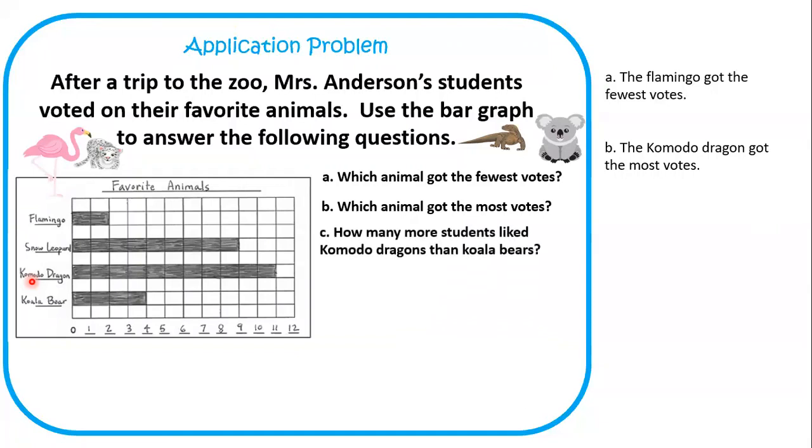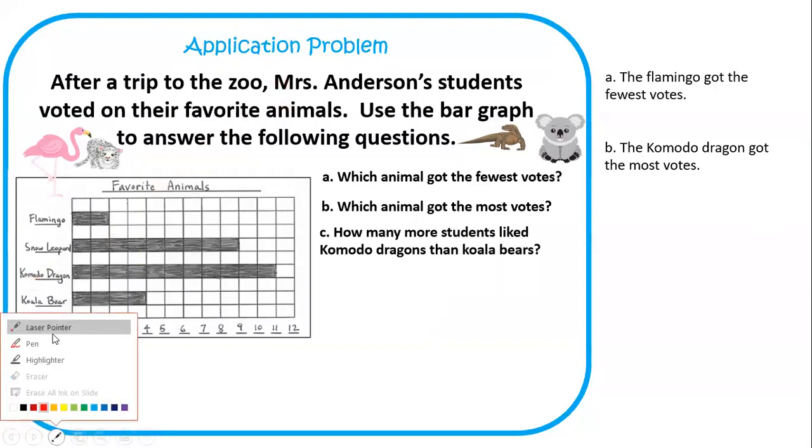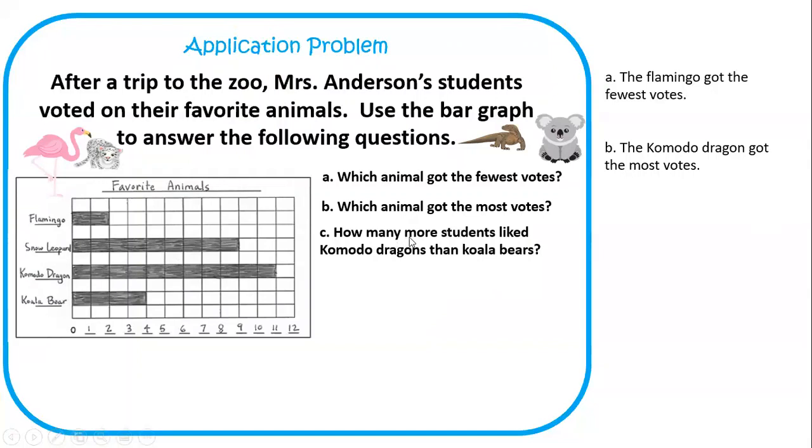How many more students liked Komodo dragons than koala bears? Okay, so now is when we get to think. How many more students like Komodo dragons than koala bears? All right, are you ready for this? I'm going to start solving it because I know that I need to look at the Komodo dragon and I know I need to look at the koala bear. How much is a Komodo dragon? I follow the bar graph, follow all the way to the end. I go down the line and I know that 11 students liked Komodo dragons the best, okay?